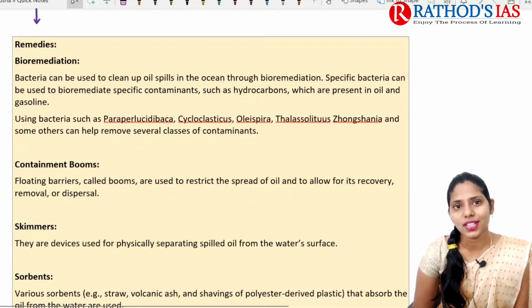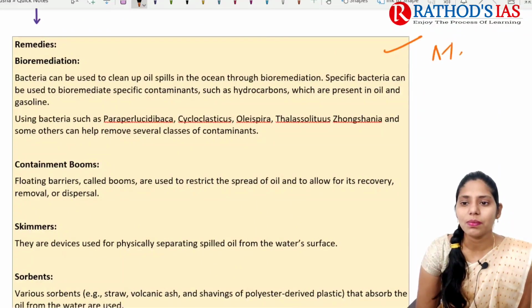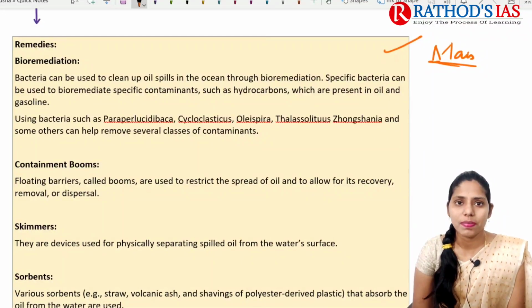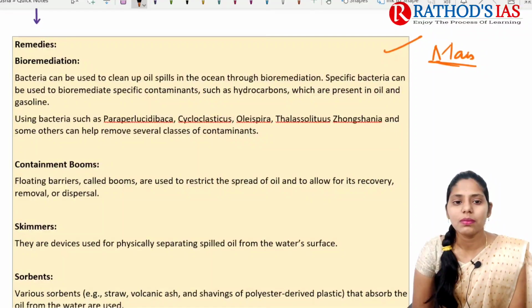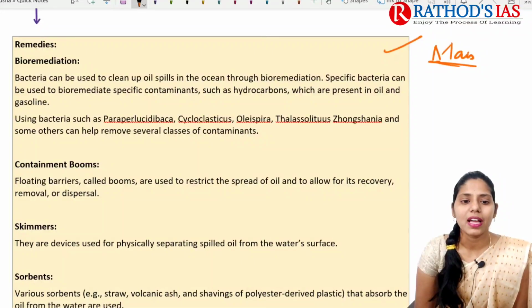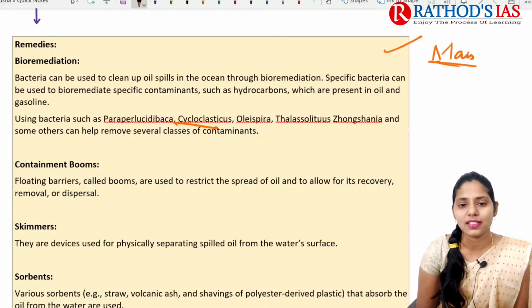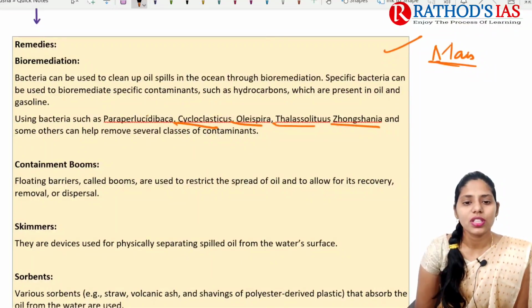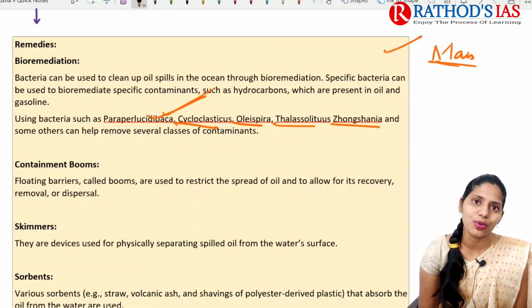And if we're talking about the remedies, these will be very important from your mains point of view. First one is bioremediation. In bioremediation, bacteria can be used to clean up oil spills in the oceans. Several bacteria can be used to bioremediate specific contaminants like hydrocarbons, etc. We can use bacteria like Parapleurobacter, Cycloclasticus, Oleispira, Thalassolituus and Zooxanthella. These are some important bacteria that can be used for bioremediation.